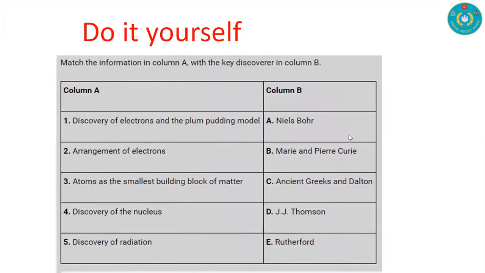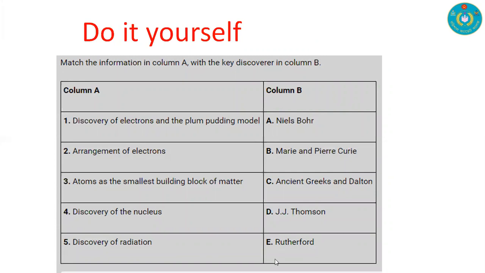Now, based on the previous discussion, do it yourself and match the information in column A with the key discoverer in column B, and match this diagram.